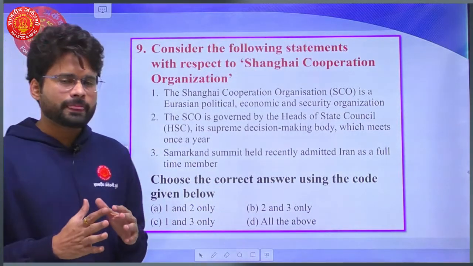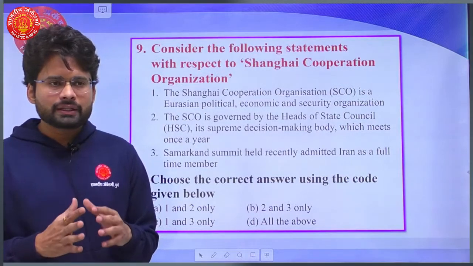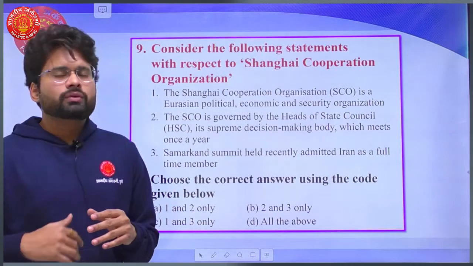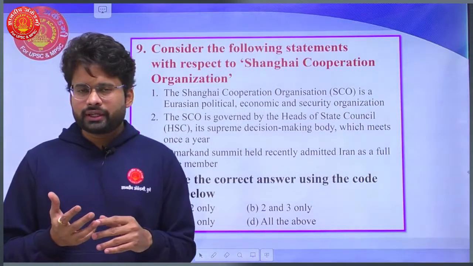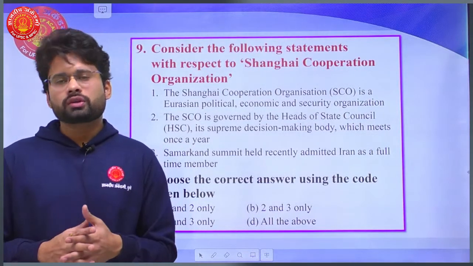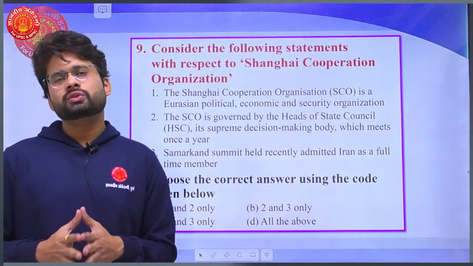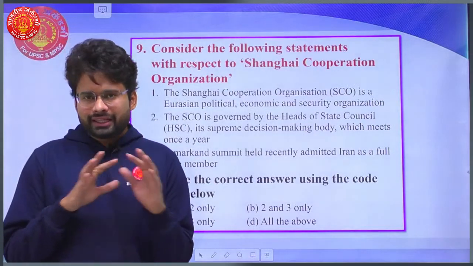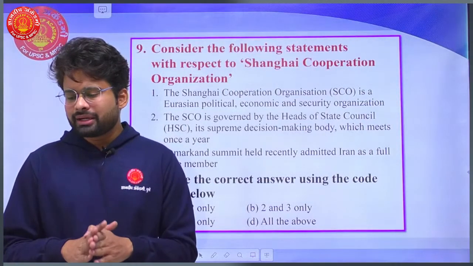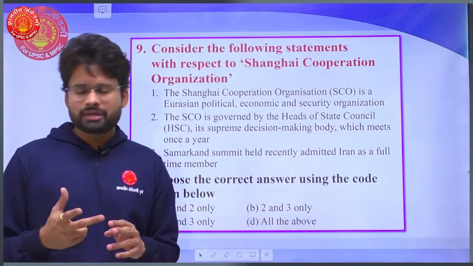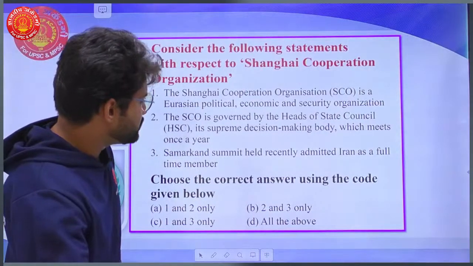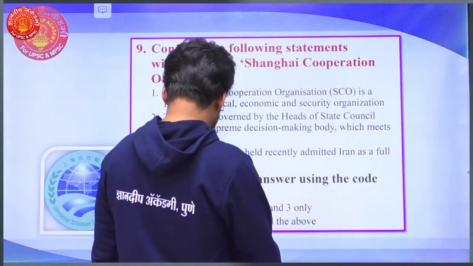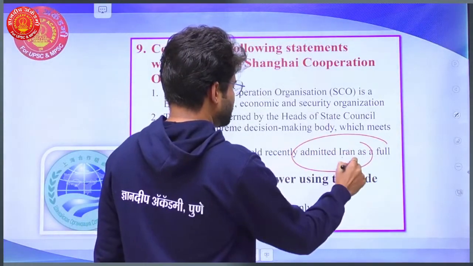No, actually in the Samarkand summit, the membership of Iran was under consideration. So the country Iran was not a full member yet at Samarkand. They only considered the membership of Iran. So this statement is technically wrong. So the third statement is wrong and the first two statements are correct. So as a full member, they had not admitted it yet, they were considering that. Okay, so this is wrong.